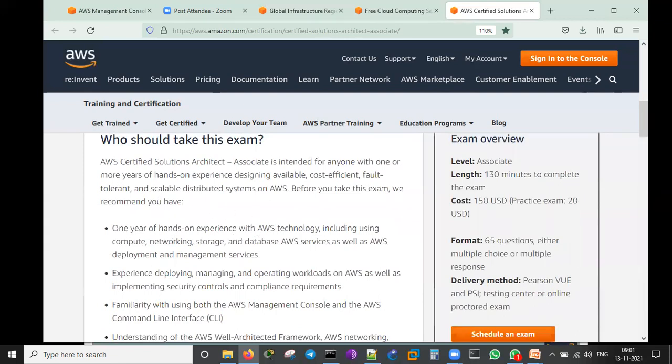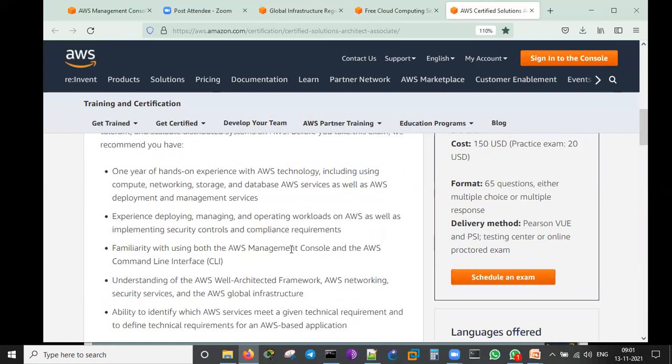One year hands-on experience with the AWS technology, including using compute, networking, storage, and database AWS services. We will have it when we are starting the sessions. In a month, you will be learning all these things. Then again, you will be doing the hands-on with the AWS network for at least 2 to 3 months. Then we'll go for the exam.